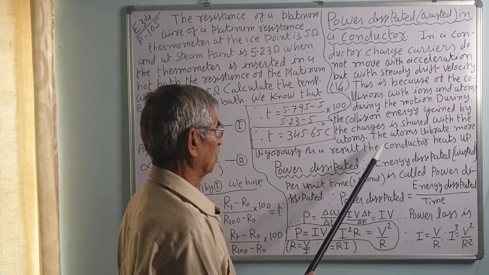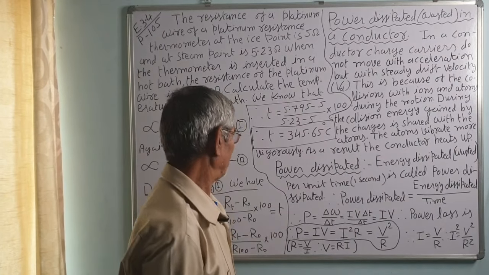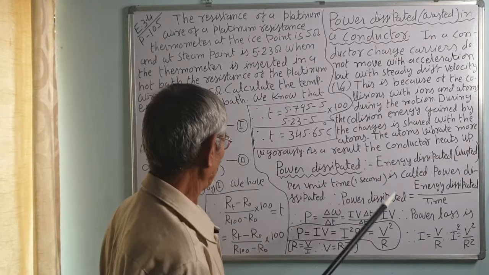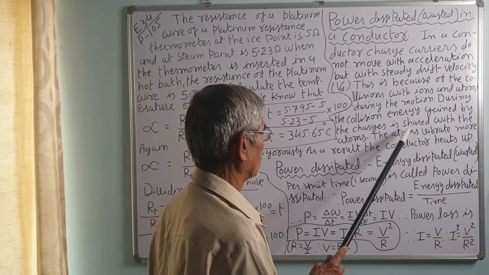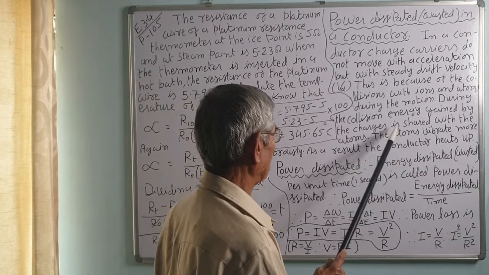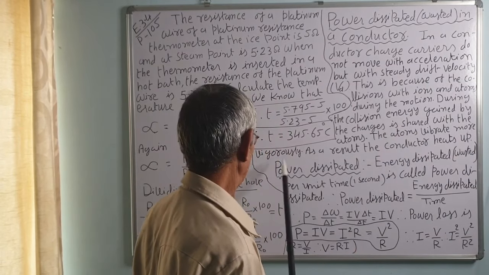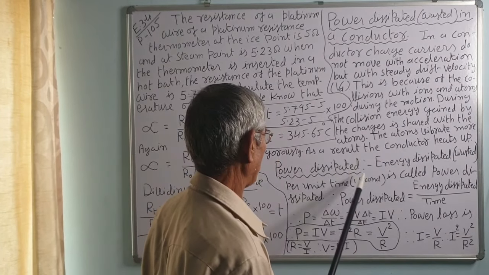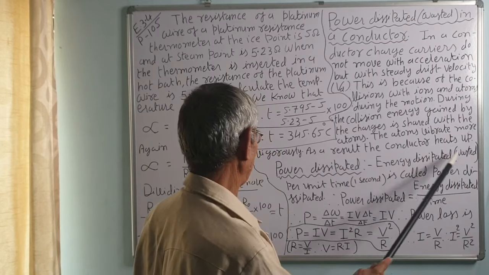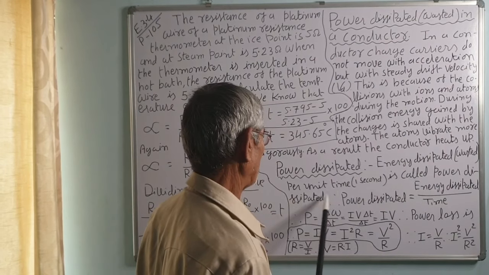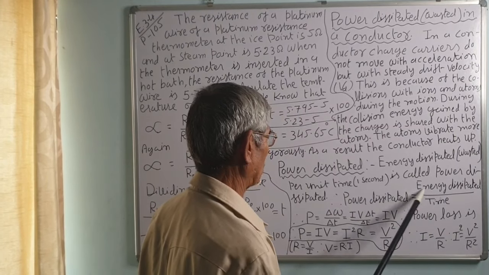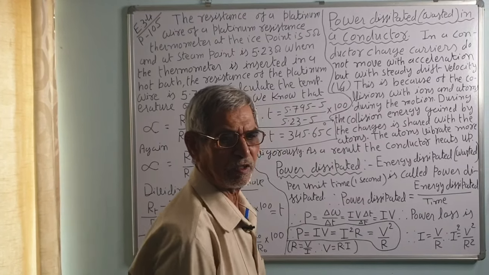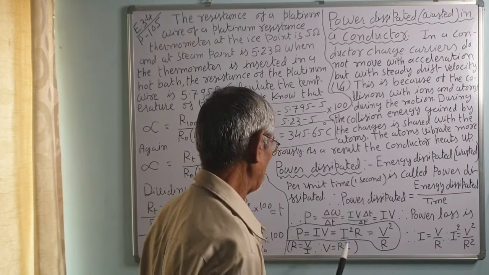As a result, the conductor is heated up. Thus, there is a loss in the power or charge or energy due to the heating effect. Let us see the power dissipated in the transmission line. Energy dissipated or wasted or lost per unit time is called the power dissipated. The power dissipated is equal to energy dissipated per time. That energy lost per unit time is called power.